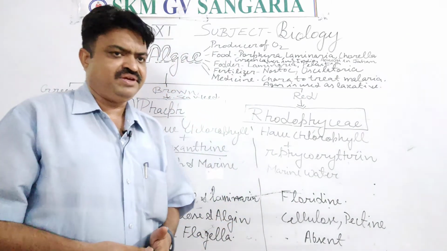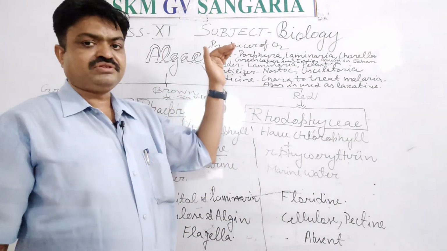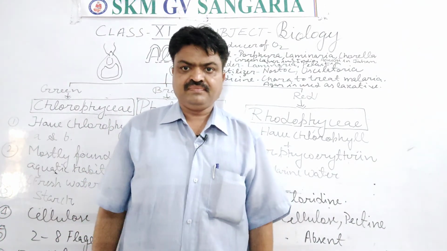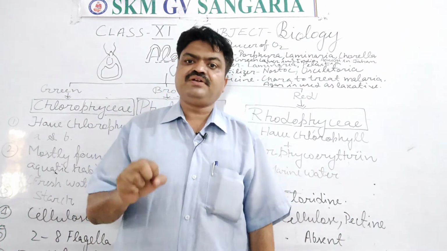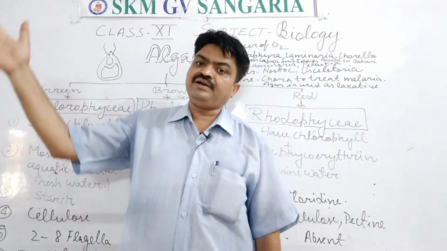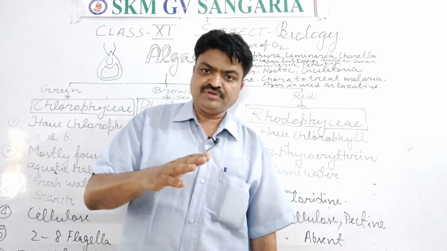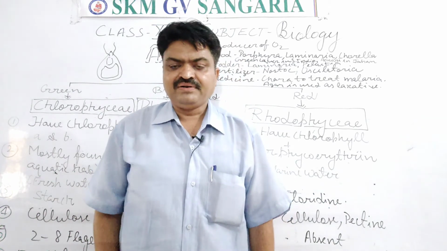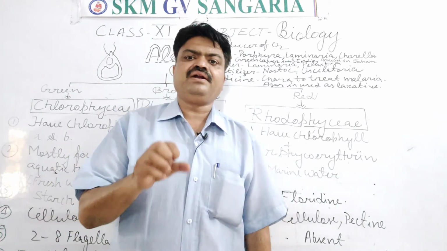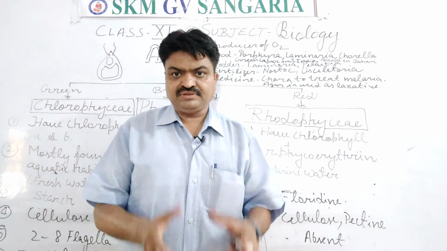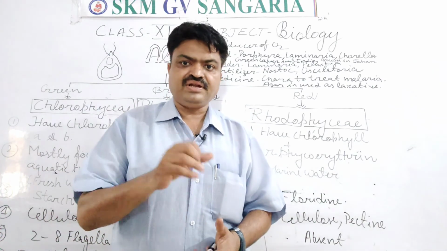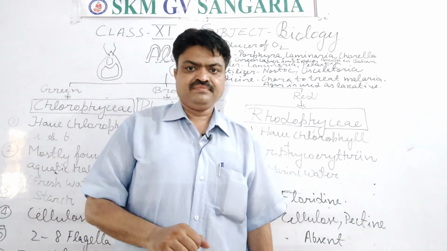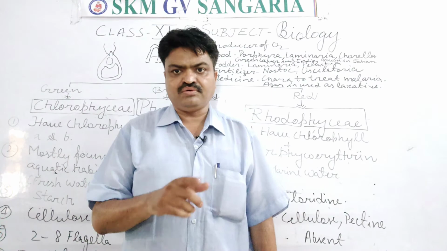Next use of them is that they are used as fertilizers, or natural fertilizers we can say, because they fix atmospheric nitrogen. They can take atmospheric nitrogen directly, and that nitrogen can be fixed by these algae. That's why we can say they are natural fertilizers, because they increase the nutrients, especially the nitrogen-containing nutrients inside the soil, from which the plants have more growth.